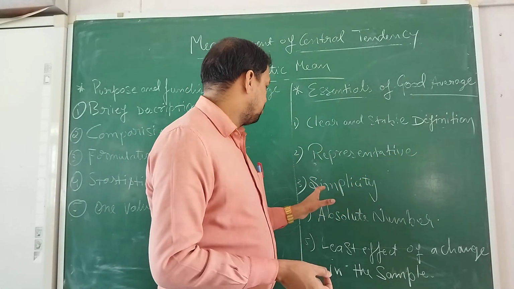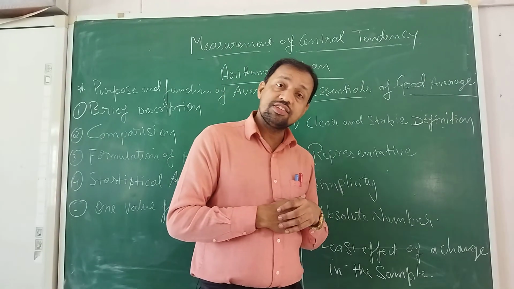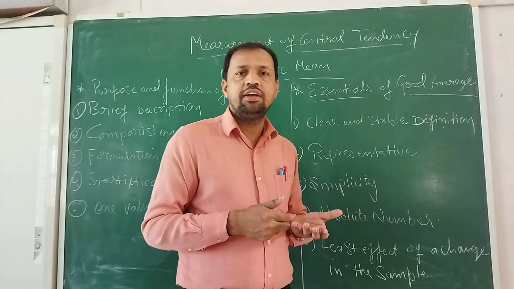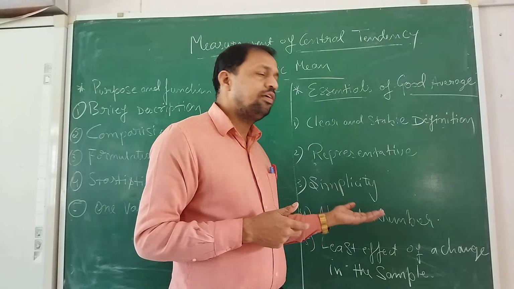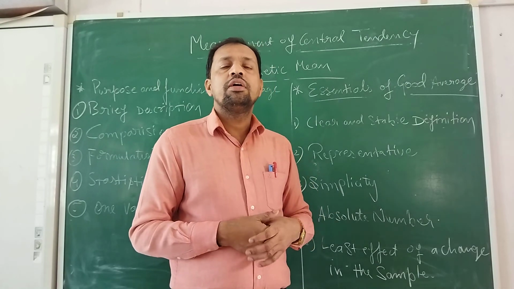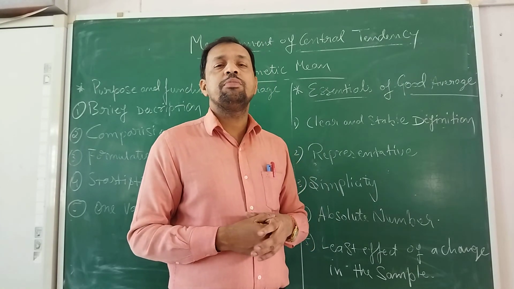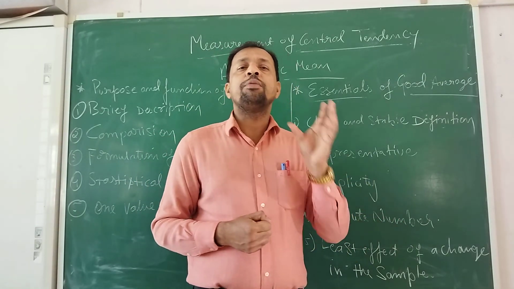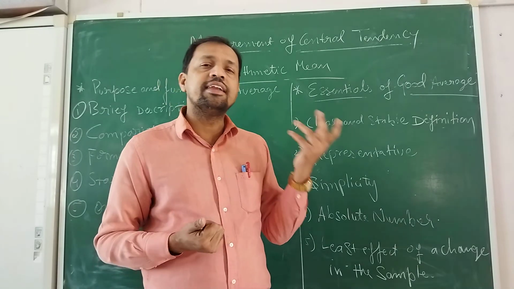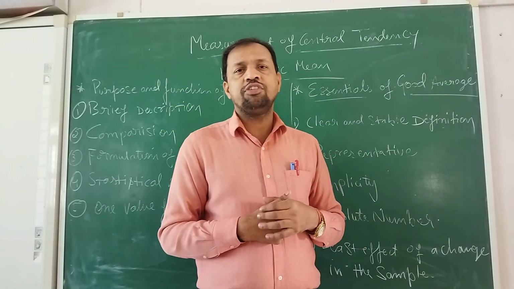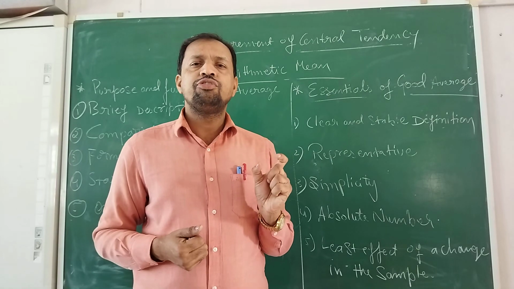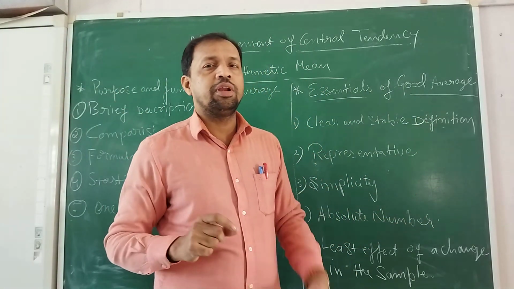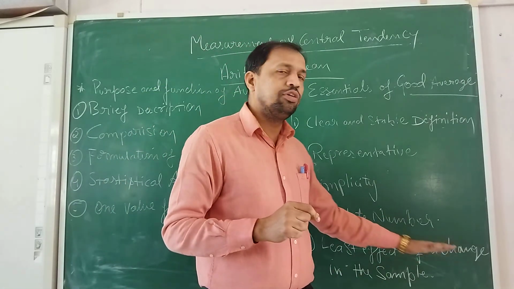Next one is simplicity. The simpler, the clearer, and the easier to understand it is, the better it will be for a person to derive more information from such data. Next, absolute number. It should give an absolute number, it should not give approximately or nearly. When we find the average, it should be an absolute number. It should not be nearly this many or approximately so and so number. That may not work. In average, you should have the absolute number.